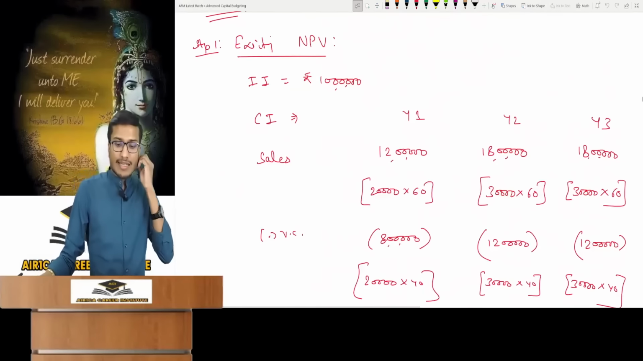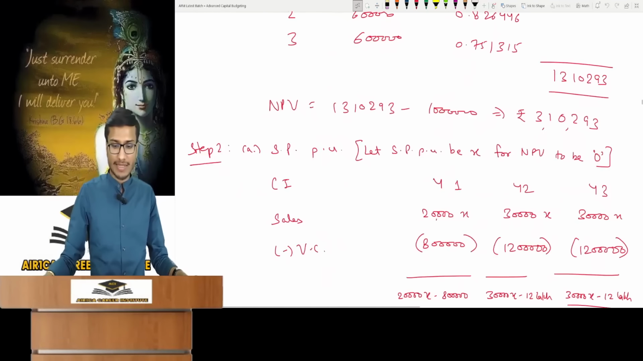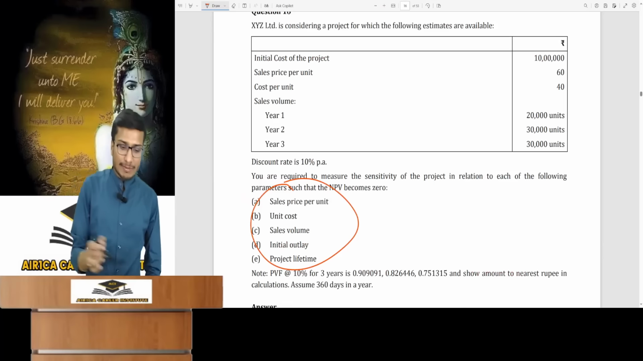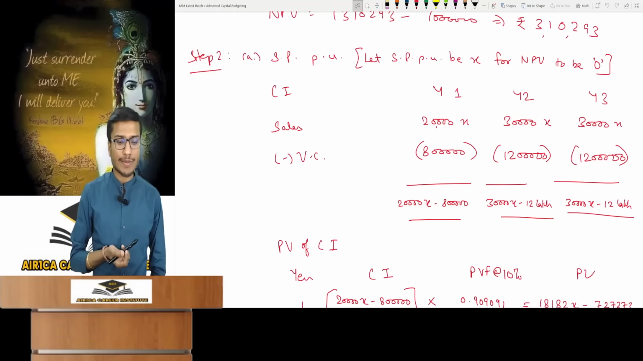See, in this case, you first calculate the normal NPV. So I calculated your NPV in the normal scenario. It was 310293. Then in each case, first unit selling price. Look here. What should it be so that NPV becomes 0? You had to determine the sales price per unit.